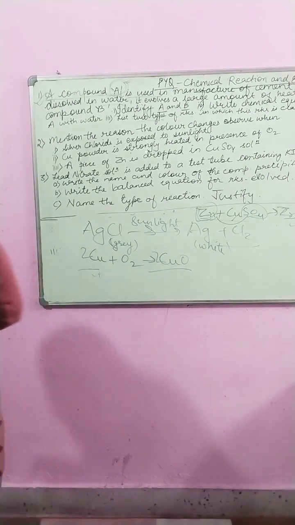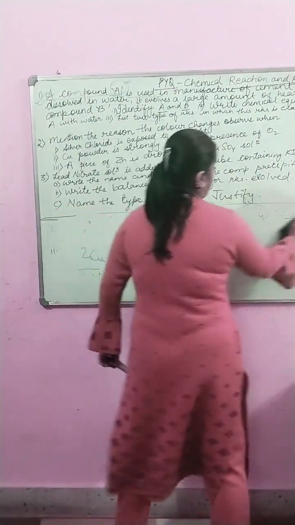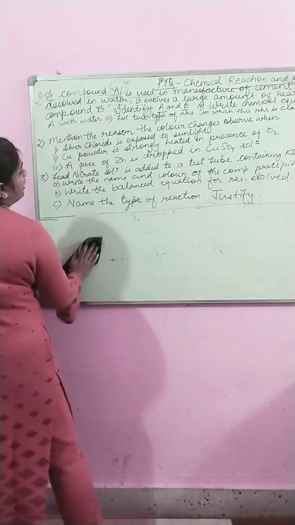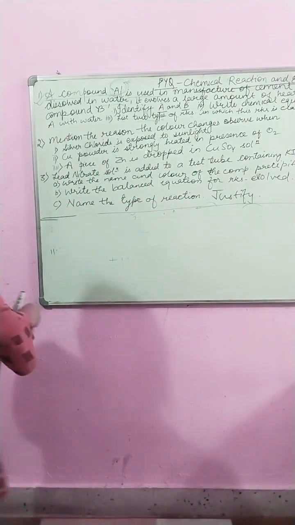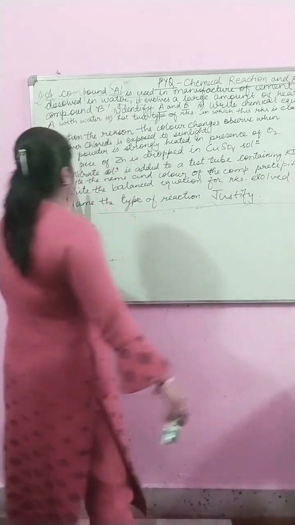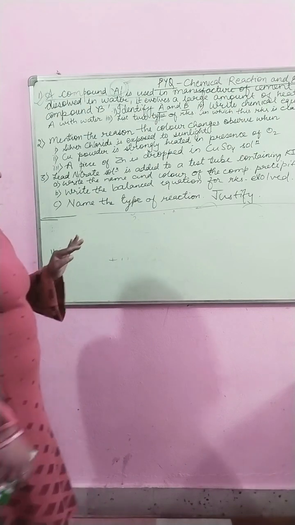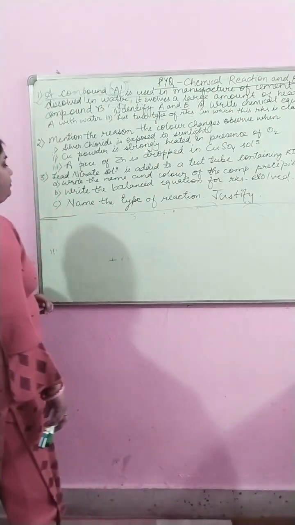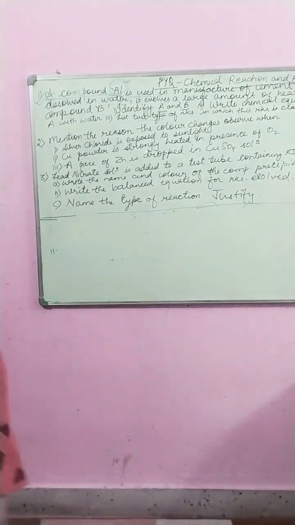Now coming to the third question. The third question is: when lead nitrate solution is added to the test tube containing KI solution, potassium iodide solution, first write the name and color of the compound precipitated. Second, write the balanced equation for the reaction involved. Third, name the type of reaction and justify.